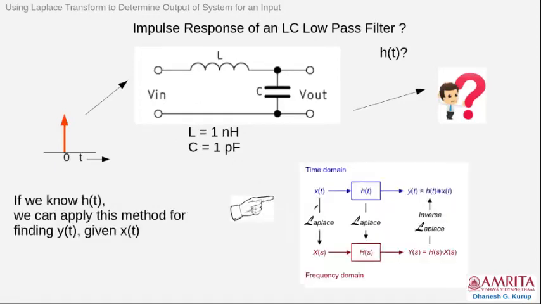Now, why do we do this? Of course, we have already seen that if you know the impulse response of the system, where the system is the LC circuit, we will be able to find the output y of t. That's why we are going through this tedious exercise of finding the impulse response, because it helps us to compute the output y of t.